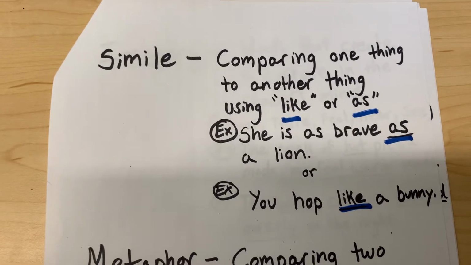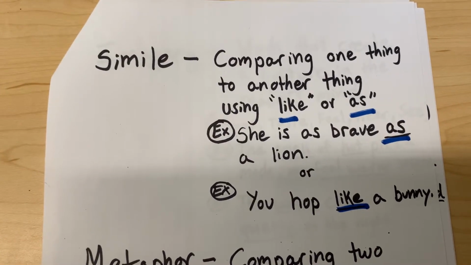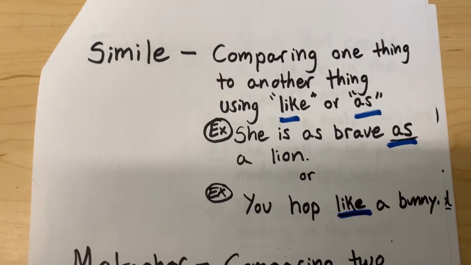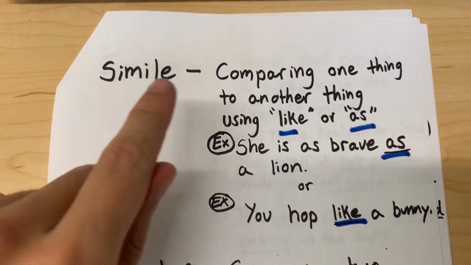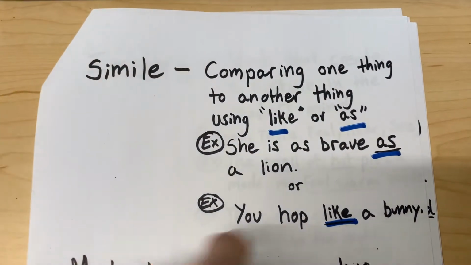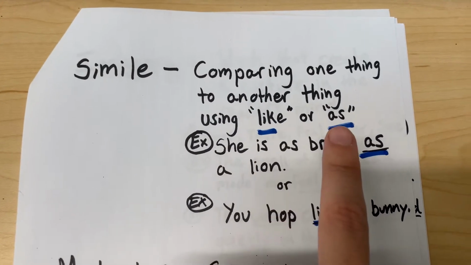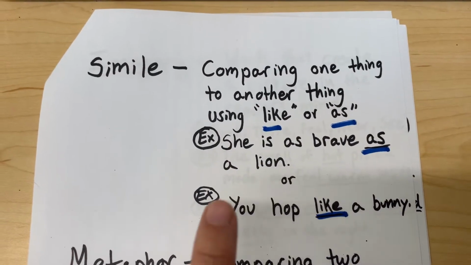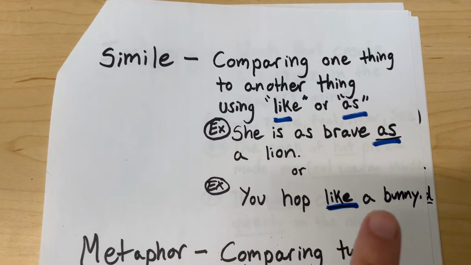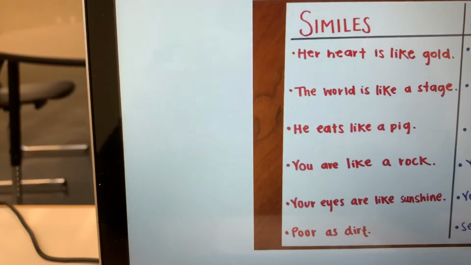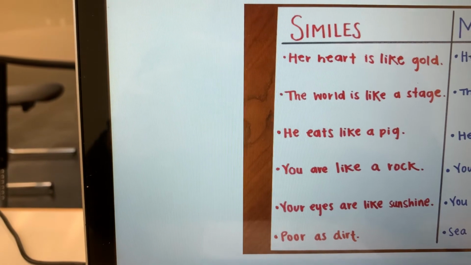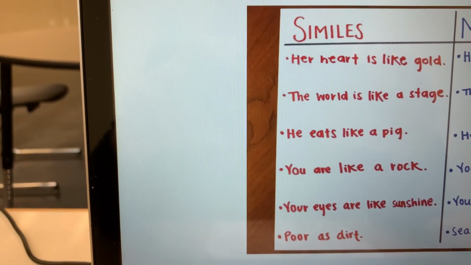Some examples being, she is as brave as a lion, or you hop like a bunny. So a simile is comparing two things using like or as. So you see in the examples, she is as brave as a lion. The other example, you hop like a bunny. Some other examples of similes are, her heart is like gold, or he eats like a pig. Notice the word like in there.